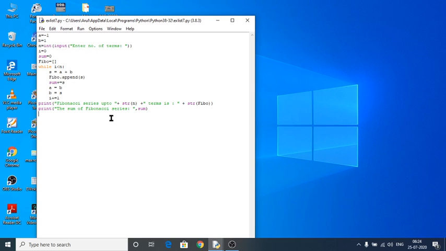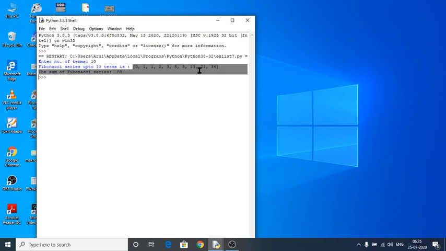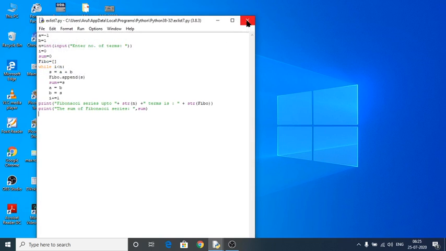Let me explain this one. See here, 10, yes, 0, 1, 1, 2, 3, 5, 8, 13, 21, 34 is my result. And if you add these numbers from this list, you would get 88 as your result. And this is what is known as the Fibonacci series. If you have any doubts in this particular program, note it down clearly, and after reopening the school we can solve this program.